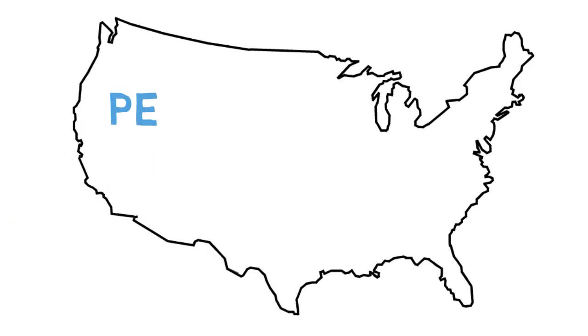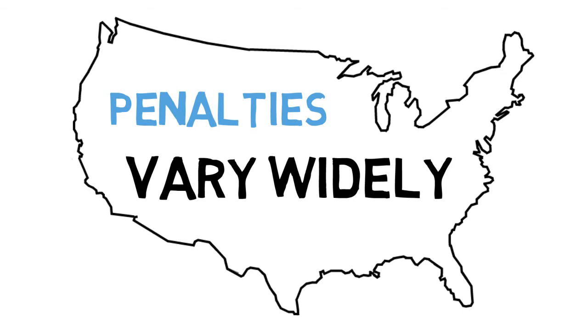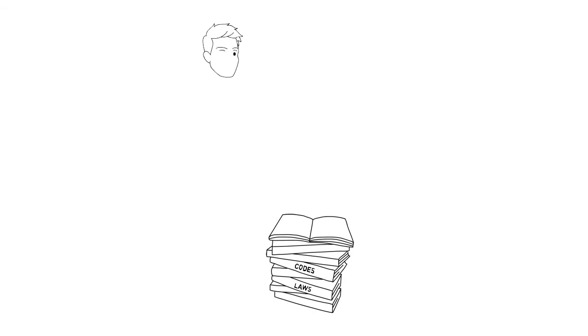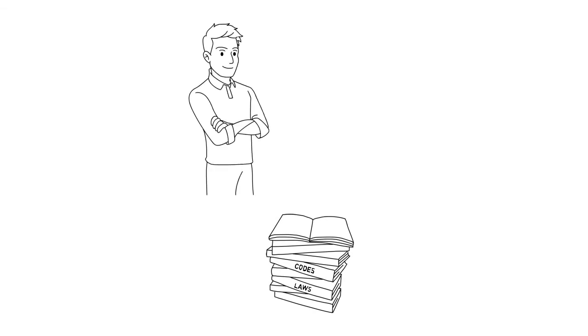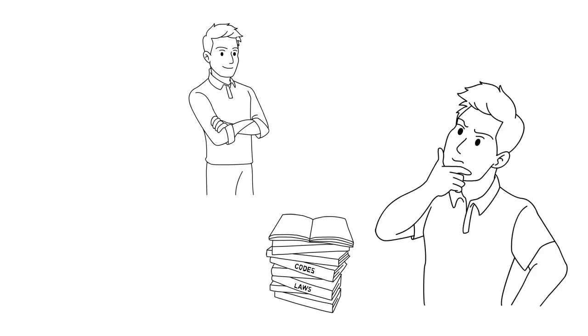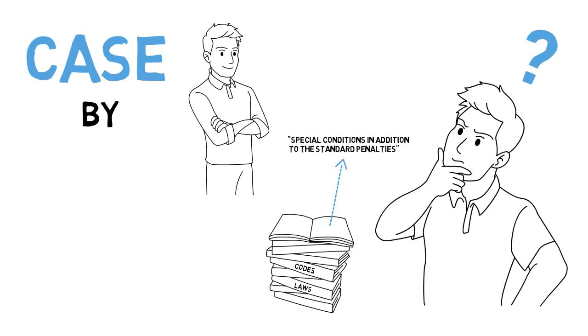Ordinance violations and the possible range of penalties vary across the country. It is important that you check your local codes and laws or contact a lawyer to learn about your violation and to determine the current maximum penalties allowed by law. Judges may impose a variety of special conditions in addition to the standard penalties. These special conditions are often not listed in the local ordinance and are ordered on a case-by-case basis.